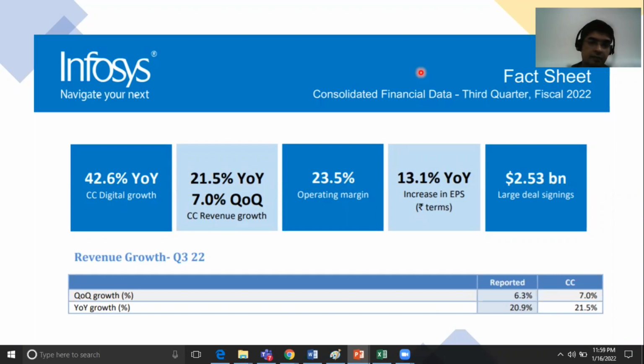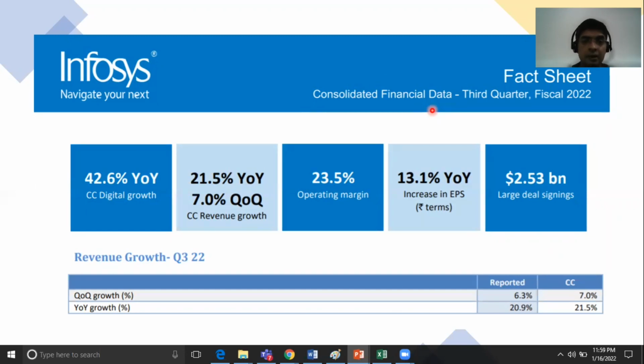What we see here is the fact sheet made public by INFOSYS on its website. Now, this is the financial data that provides the financial health of INFOSYS as an organization year over year and quarter over quarter. The question that arises is, what is consolidated financial data? Financial data is the data that gives indications about the financial health of the organization, but what is consolidated? What are we consolidating here, INFOSYS being the organization?